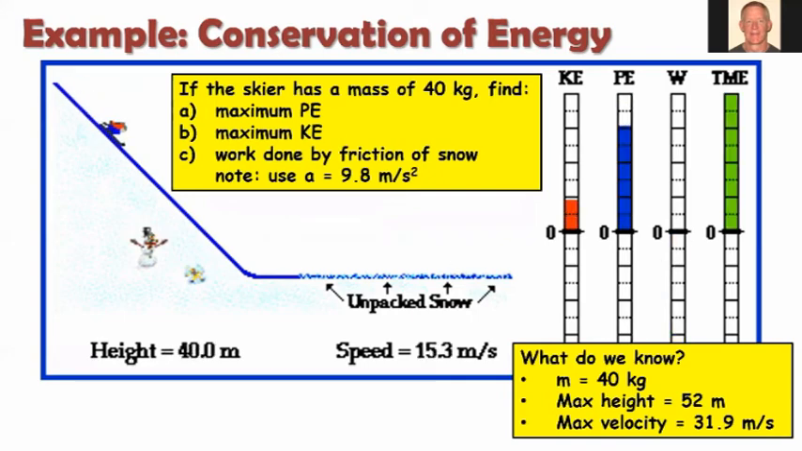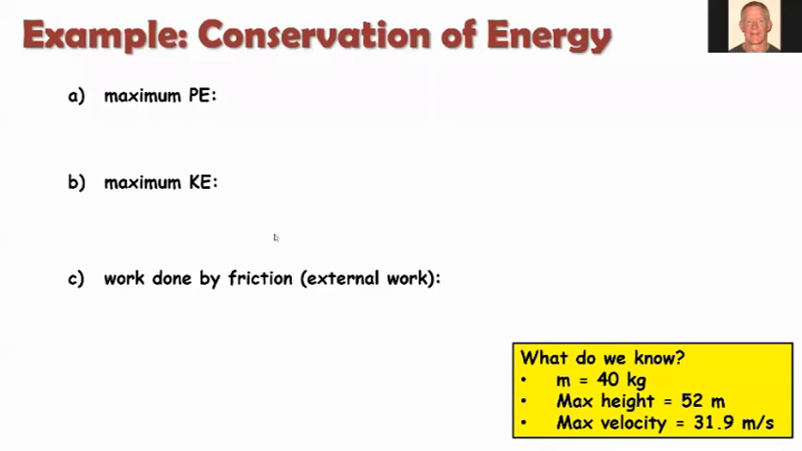So if you watch the animation, when he first starts right at the top of the hill, you'll see that he has a maximum height of 52 meters. And then his maximum velocity when he hits the bottom of the hill before the friction is 31.9 meters per second. Okay, so remember those values. We're going to use those here as we calculate potential and kinetic energy. All right, so let's calculate each of these.